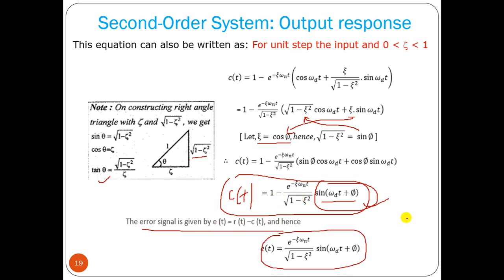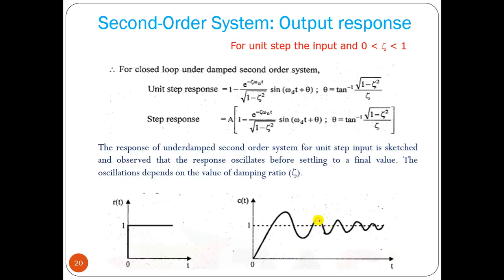So what we can see, if we have a unit step response, then this is your equation. Underdamped response, where theta equals tan inverse of root of 1 minus zeta square by zeta. If it is a step response, you only have to multiply by A, that's all.